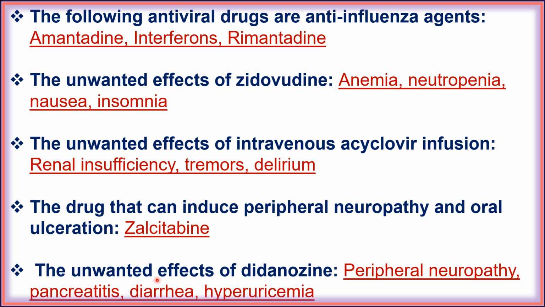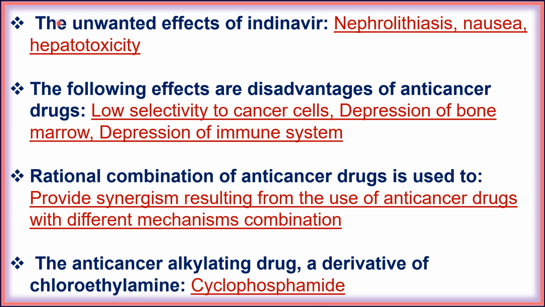Next, the unwanted effects of didanosine are peripheral neuropathy, pancreatitis, diarrhea and hyperuricemia. Next, the unwanted effects of indinavir are nephrolithiasis, meaning kidney stones, nausea and hepatotoxicity.